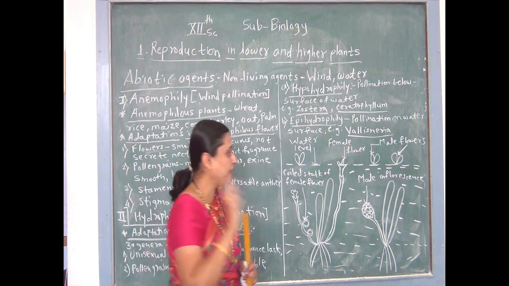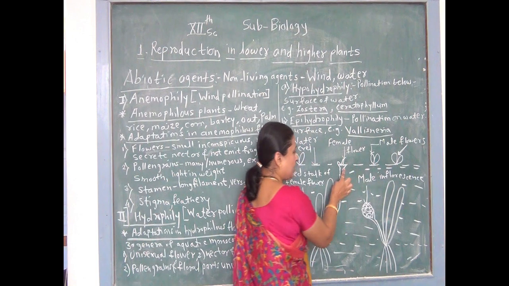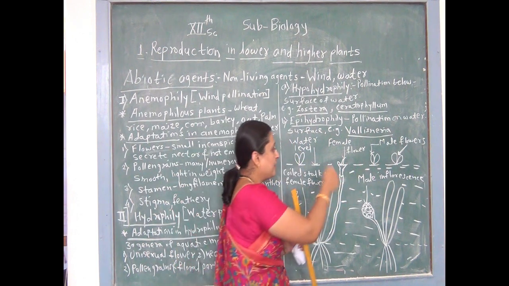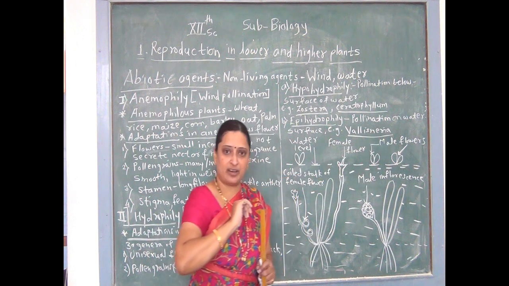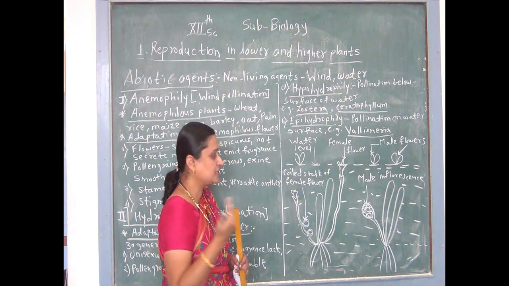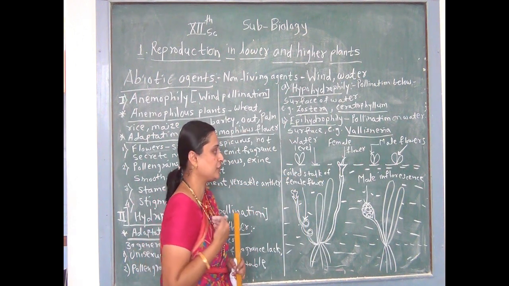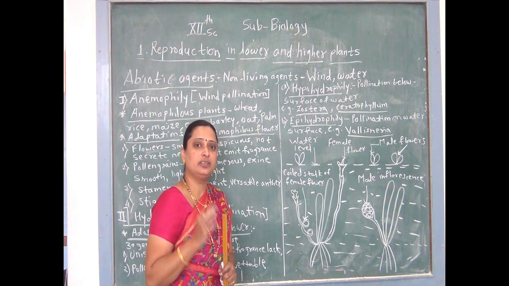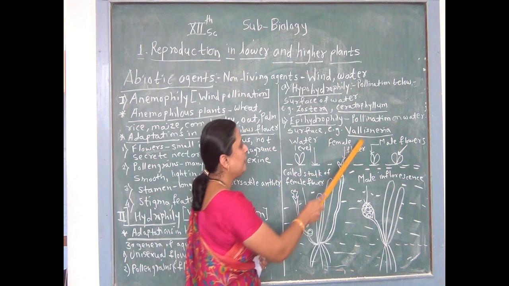After maturity, both male flower and female flower are on the surface of water, and male flowers surround the female flower and this leads to pollination. This is a specific type of cross pollination called epihydrophily. This is an important adaptation present in Vallisneria.